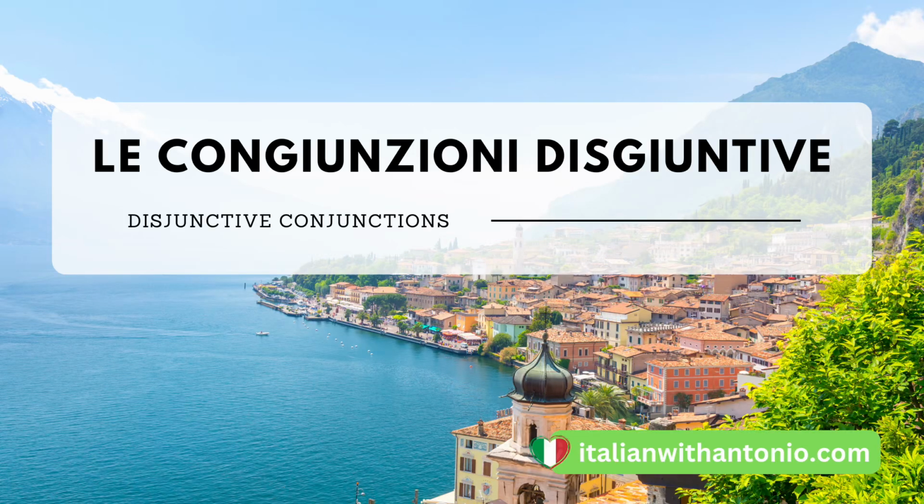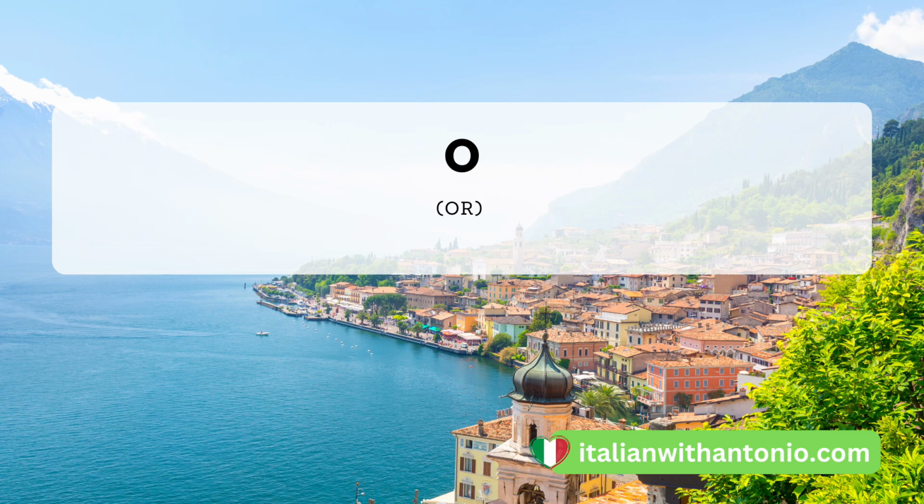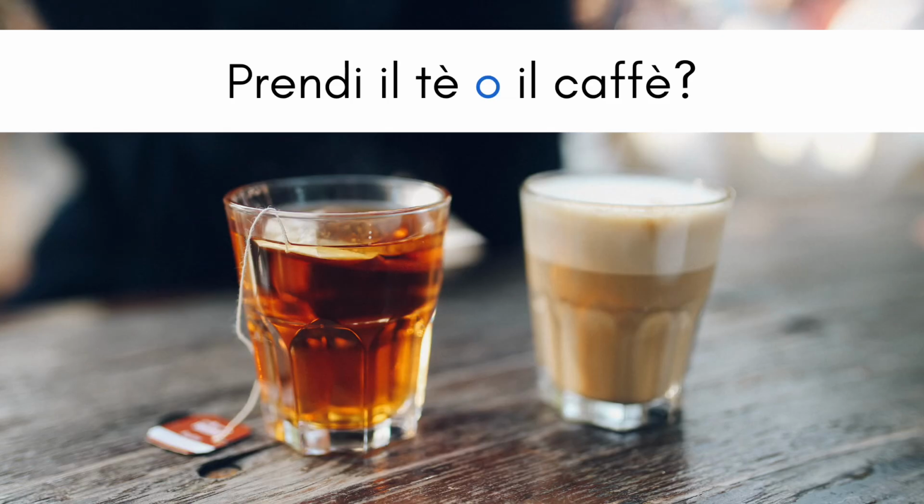In this lesson, we are going to cover le congiunzioni disgiuntive, that is, disjunctive conjunctions, which are used to present alternatives or choices between options. The simplest and most common one is o, and it means or. Let's see some examples. Prendi il tè o il caffè?